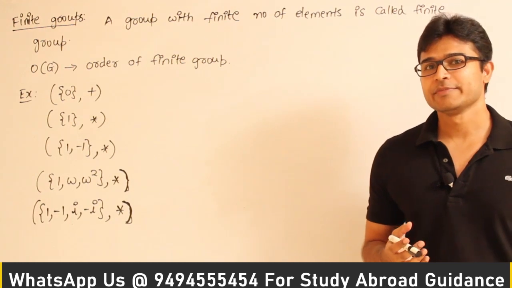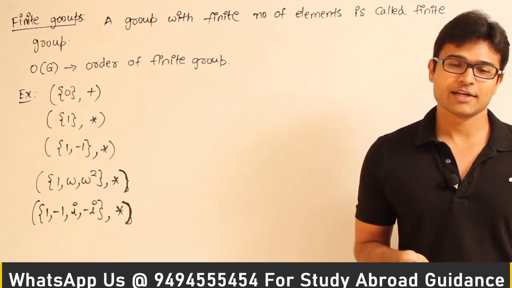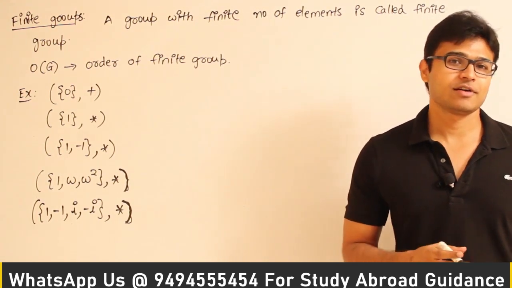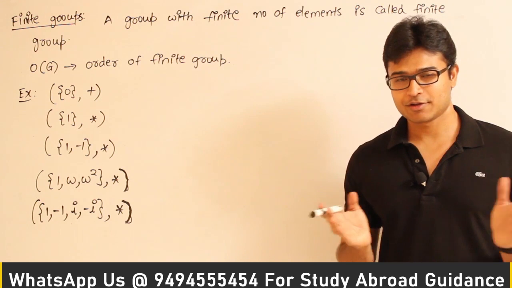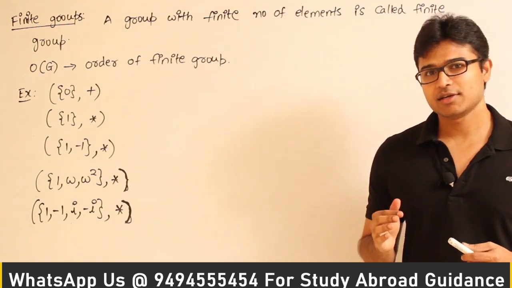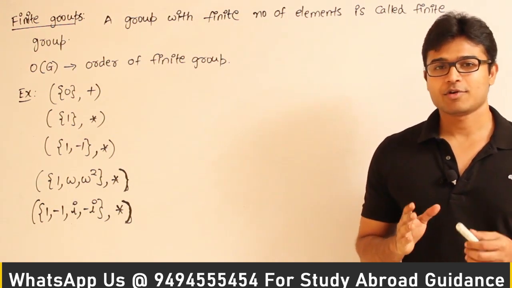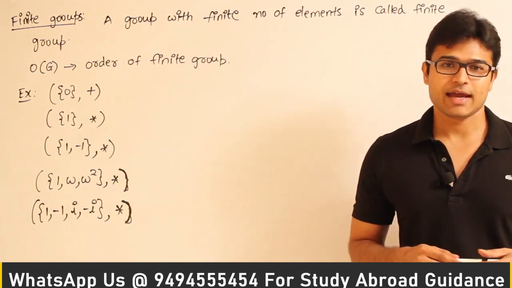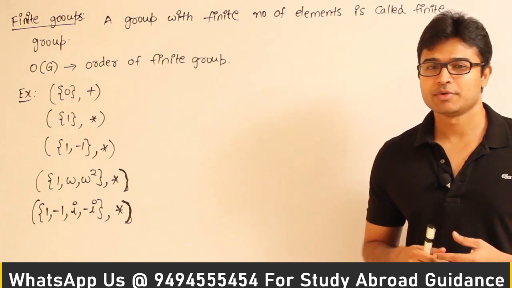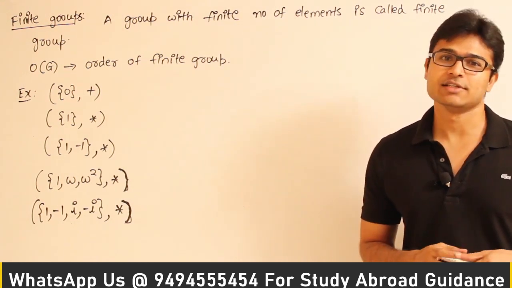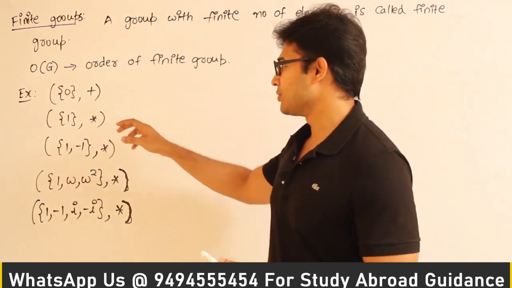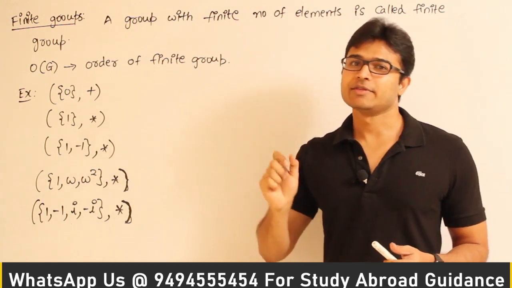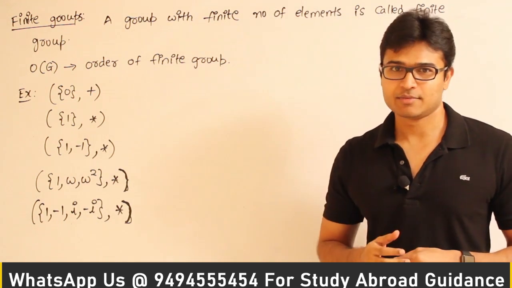For example, if I say the set of all real numbers, comma, plus, that is a group, but it is not a finite group because there are infinite numbers, which means you cannot count them. But the specialty of a finite group is that the number of elements in the group is limited, which means you can count it, and that is called the order of the group. It is generally represented by O of G, big O of G. So if G is a group, then the order of the group is nothing but the number of elements present in the group. Okay, so let's see some examples.